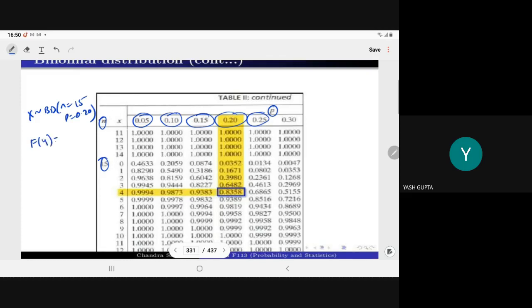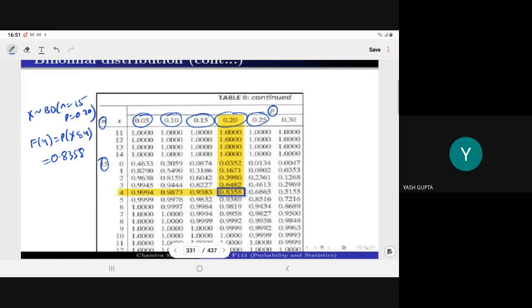F at 4 means probability x less than or equal to 4. So directly from the table you can see that its value is 0.8358. From here directly you can write the value of the required CDF.